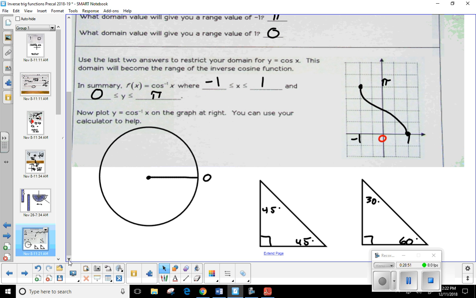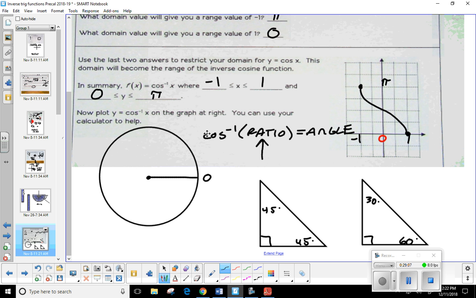Okay. When you're dealing with cosine inverse, you plug in a ratio, and your answer is going to be an angle measure. Okay. Well, the limitations are a little different. Wherever you're able to plug in the cosine inverse, it's exactly the same as the restriction we have for what's going to go into sine inverse. Your ratio has to be between -1 and 1. If it's not, you're going to get an error message.